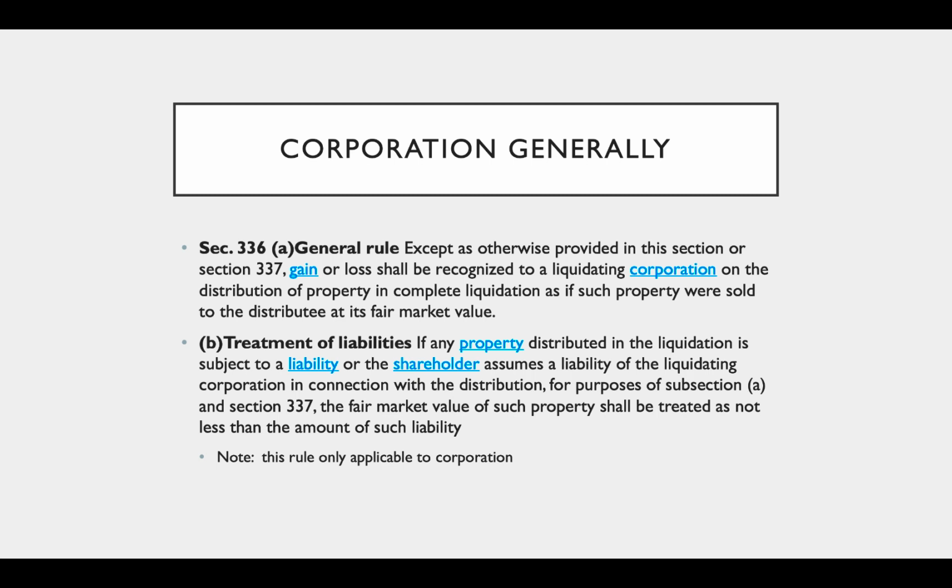Section 336 applies to the corporation side of the liquidation. 336(a) provides that, except as otherwise provided in this or Section 337, gain or loss will be recognized to a liquidating corporation on the distribution of property in complete liquidation as if such property were sold to the distributee at its fair market value. If there are liabilities and the property is distributed in liquidation subject to the liability or the shareholder assumes the liability, then for purposes of subsection (a) and section 337, the fair market value of such property shall be treated as not less than the amount of such liability.